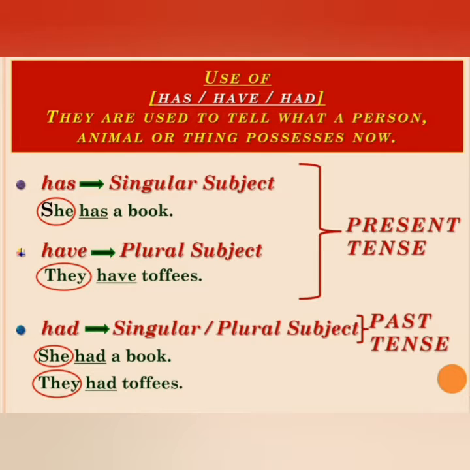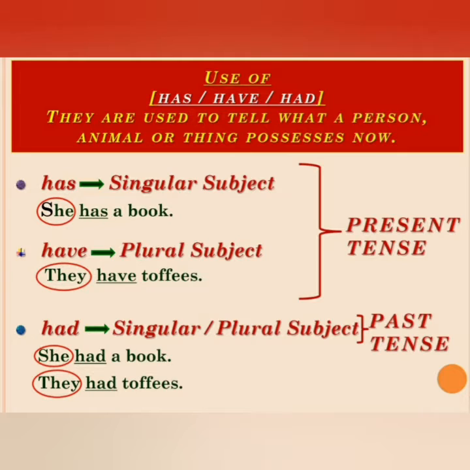Here see the examples. She has a book. Here the subject is singular, so we have used has. Next example, they have toffees. Here the subject is they, that is plural, so we add have.